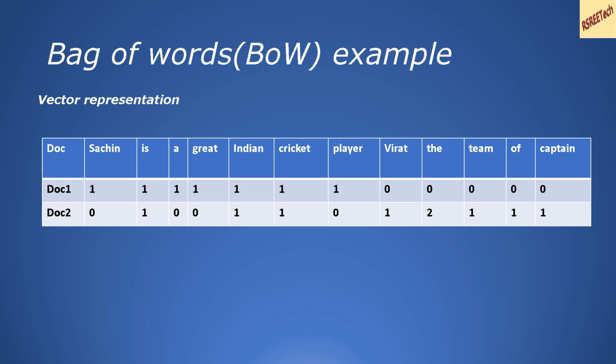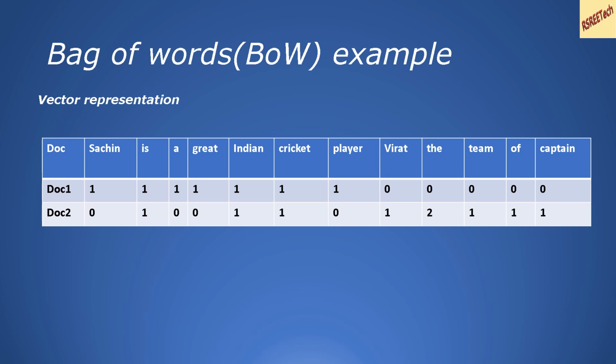From bag of words, we can create a vector representation for each document in the corpus. This is obtained by collecting all the words in the corpus, which is your vocabulary. Every document will be represented by a vector whose length is equal to the length of the vocabulary. For example, we have close to 12 words. Hence, every document is represented using a vector of length 12.